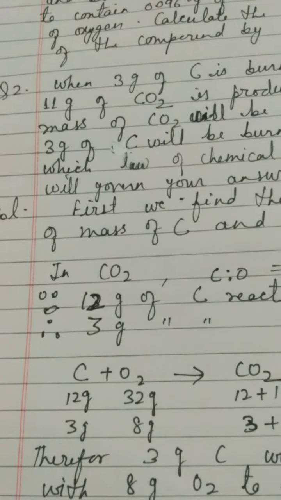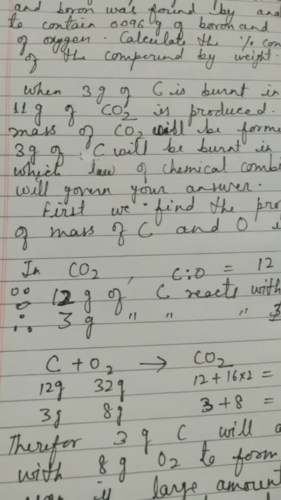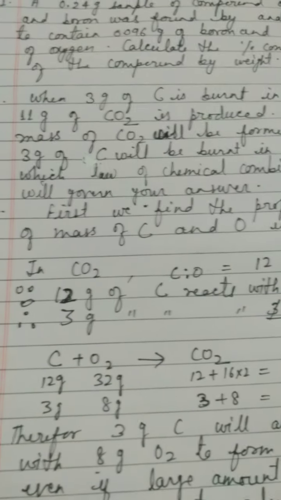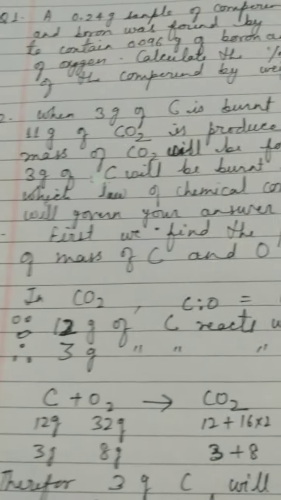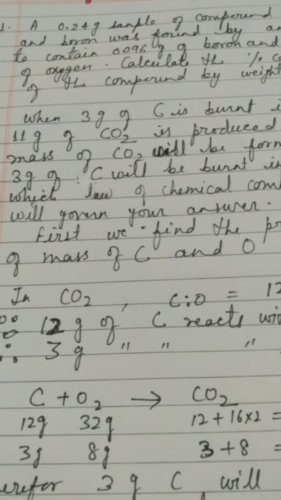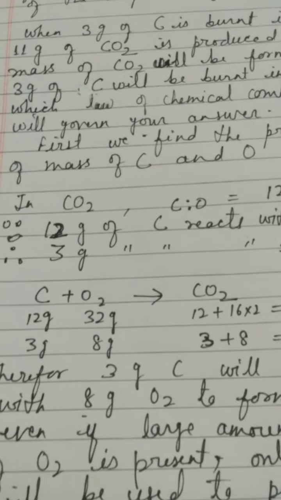Second question. The question is: when 3 gram of carbon is burnt in 8 gram of oxygen, 11 gram of carbon dioxide is produced. What mass of carbon dioxide will be formed when 3 gram of carbon is burnt in 50 gram of oxygen? Which law of chemical combination will govern your answer? Children, this is more of a logical question, so I have tried to give you the solution also.